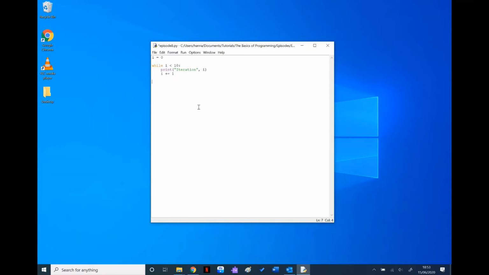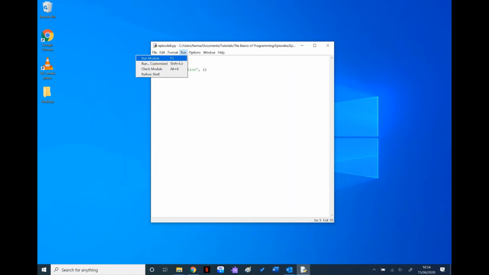So what's going to happen here is I is currently 0. So while I is less than 10, it's going to print iteration and then whatever number I is. So at the moment I is 0, so it will print iteration 0. Then I'm going to add 1 to I, so I now becomes 1. 1 is still less than 10, so it will print iteration 1 and add another 1, 2. 2 is still less than 10, so it will print iteration 2. That kind of thing. Now, the question is, how far do you think this is going to go up? So what number do you think will be the last number printed? I'll give you a moment to think about that because you could be wrong.